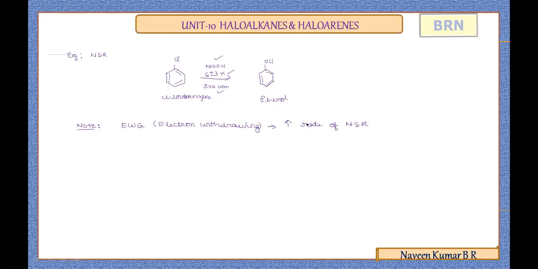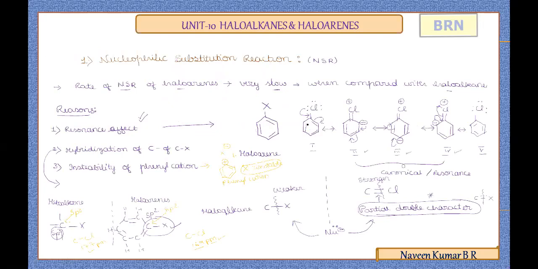Now, how this directive influence is there, you can recollect with the previous slide information. Just observe here what we learned. In the intermediate second, third, and fourth structure of resonance, at ortho position and para position, second and the fourth position, we are going to see a negative charge.